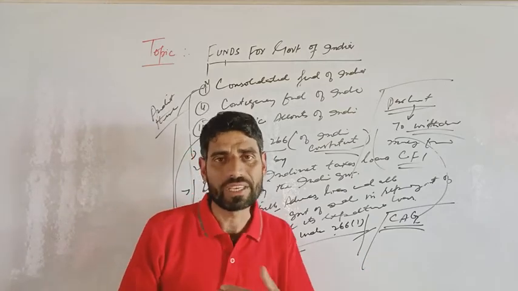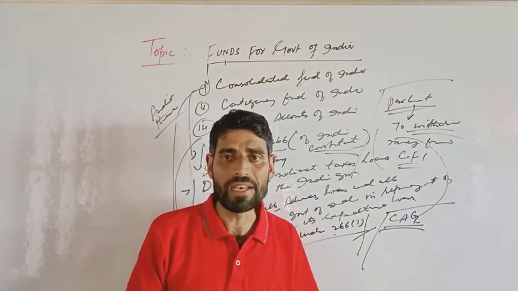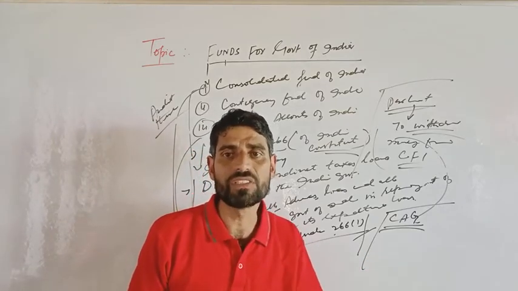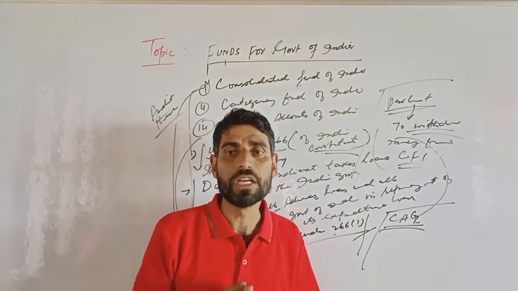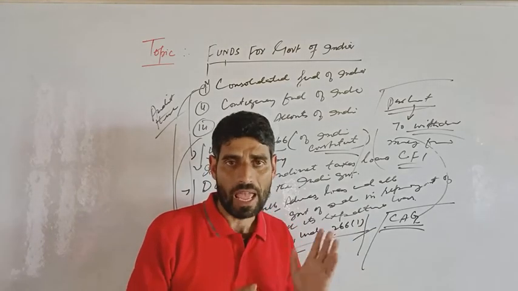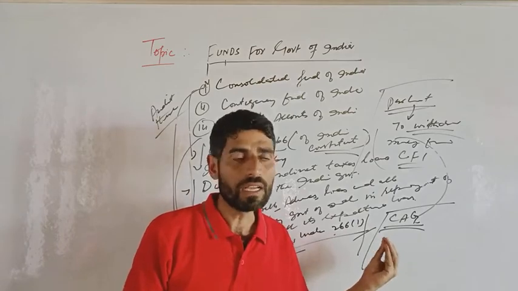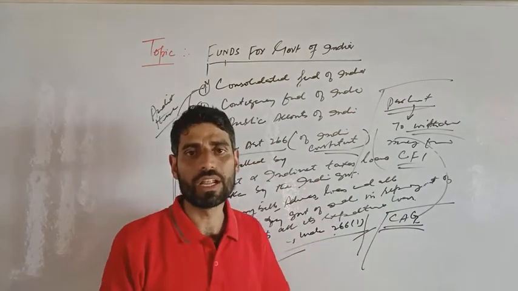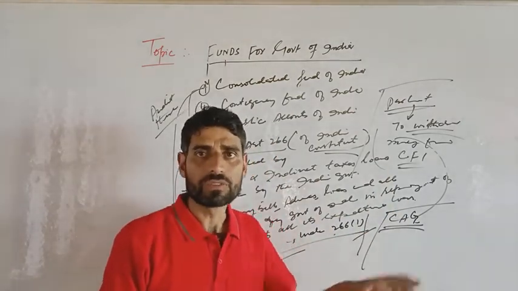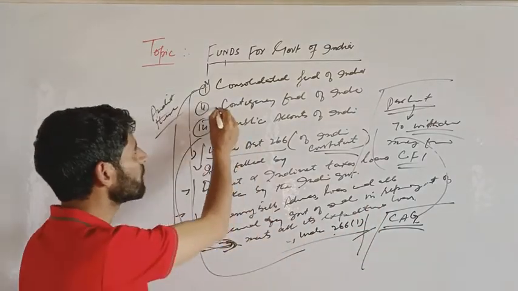The CAG, Comptroller and Auditor General of India, is the principal accounting advisor to the government of India. Clear? Now, the second fund is the Contingency Fund of India.